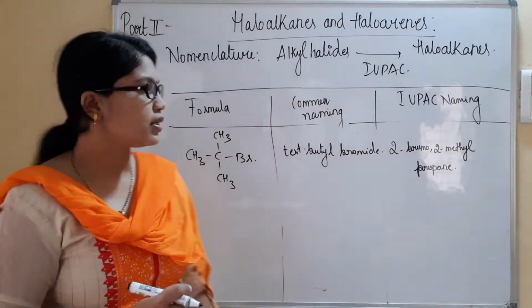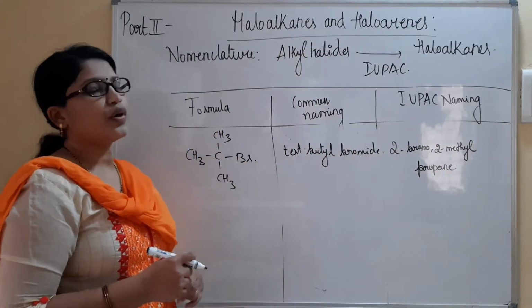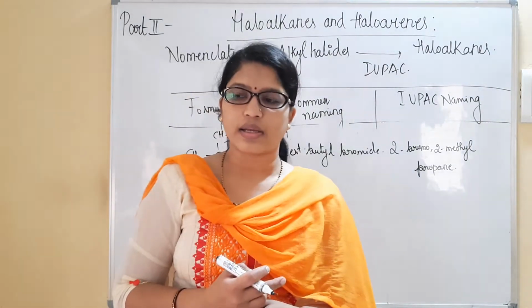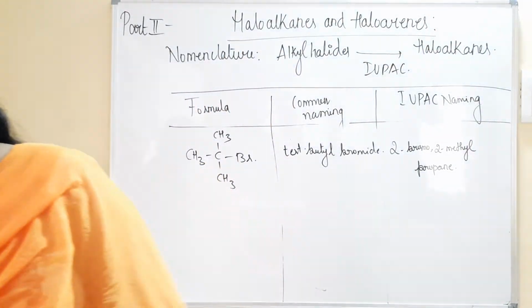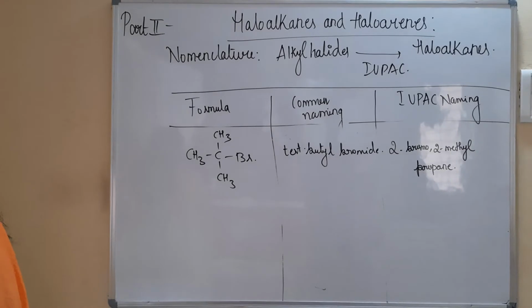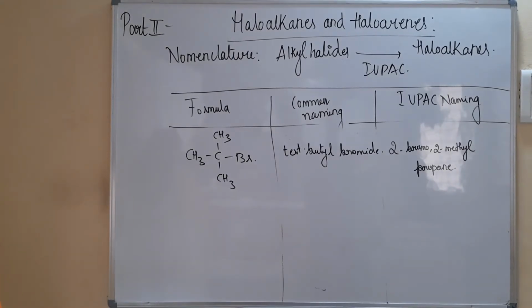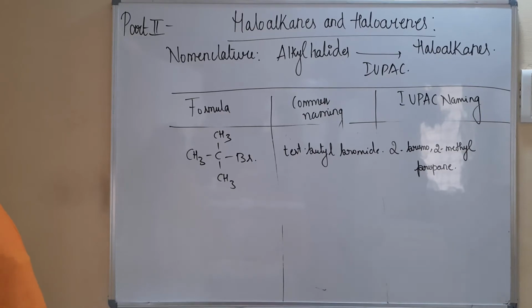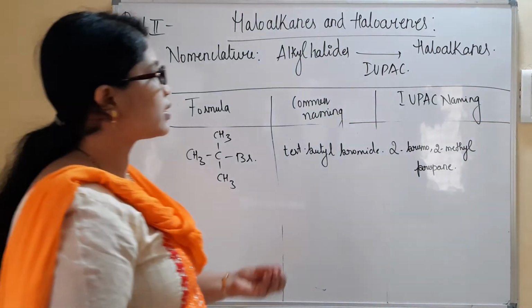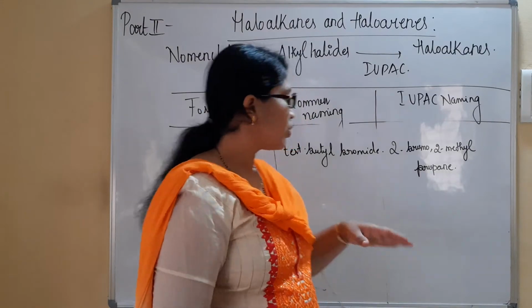Understood? Like this, we will be doing the nomenclature for alkyl halides and aryl halides also. So far we considered various examples here. We can also consider some of the haloarenes also.